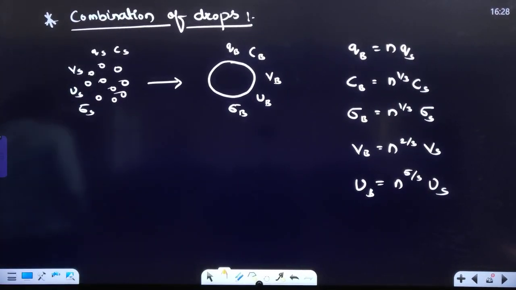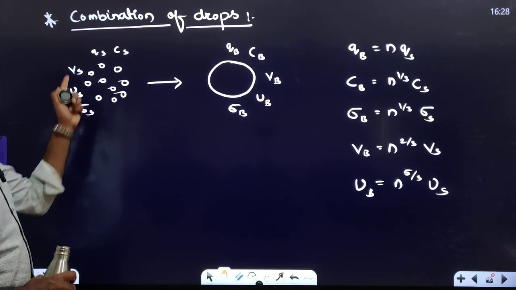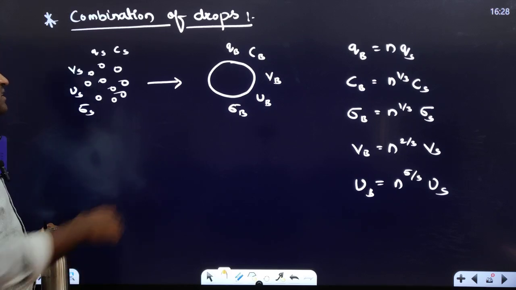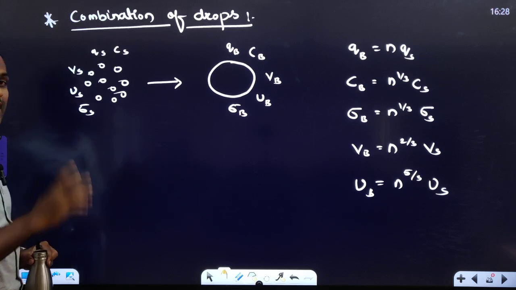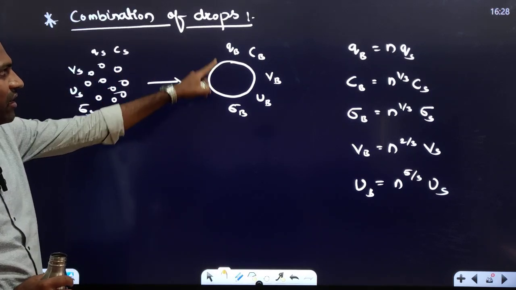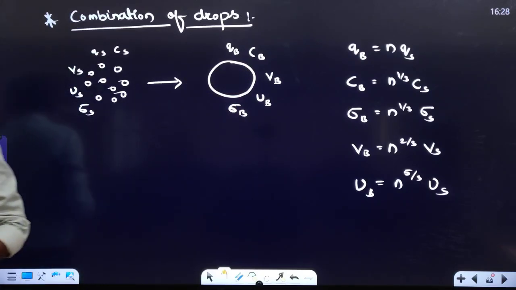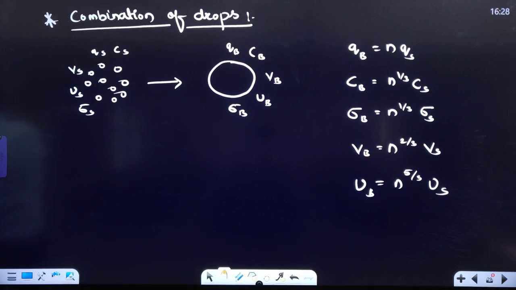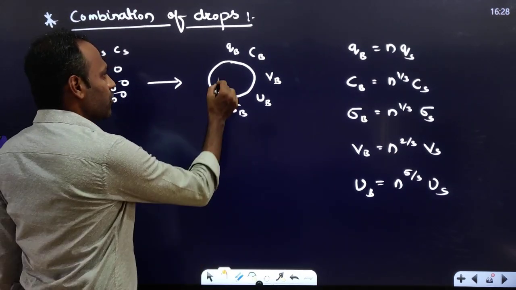Here we are going to see the combination of drops. There are small drops here, and each drop has charge Qs, capacitance Cs, voltage Vs, energy Us, and charge density sigma S. We combine all these drops to form one big drop. So by combining the small drops, we are going to form a big drop.